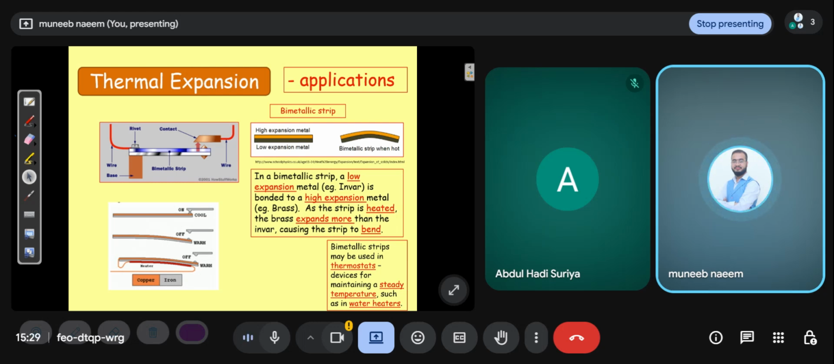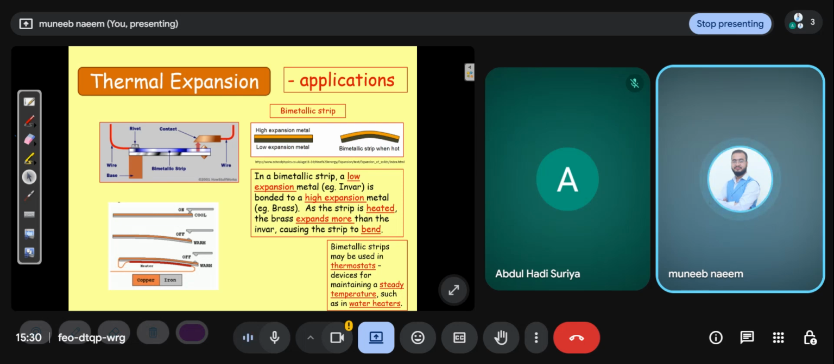So for the bimetallic strip, first understand what a bimetallic strip is. A bimetallic strip is made up of two different metals. Okay, we have two different metals. For example, one is iron, the second one is steel, and we attach these two plates over one another.